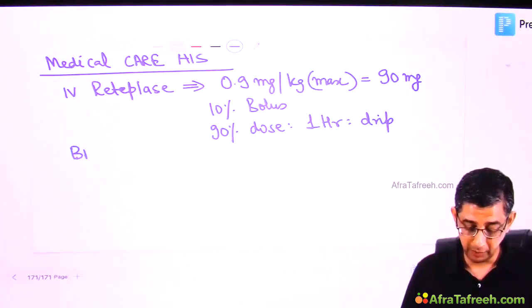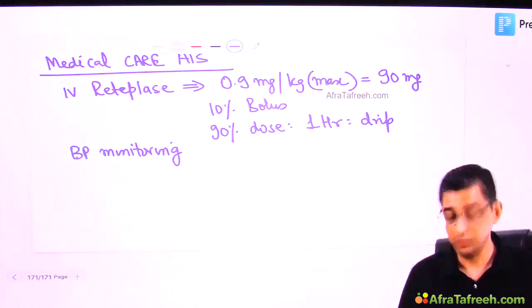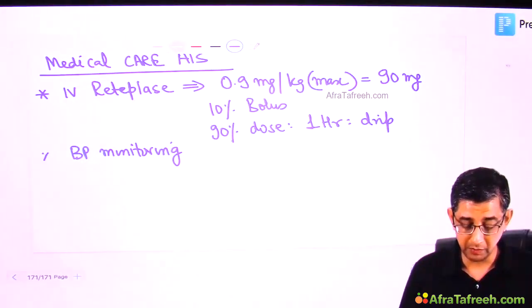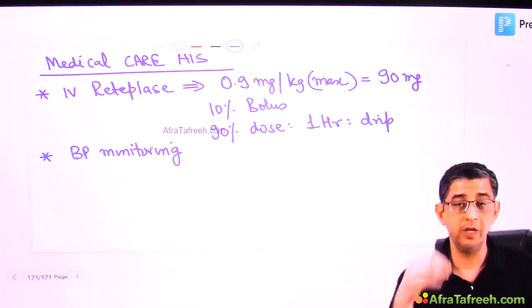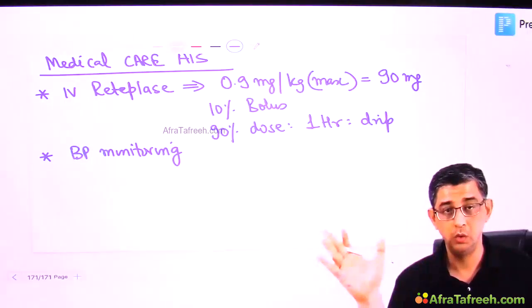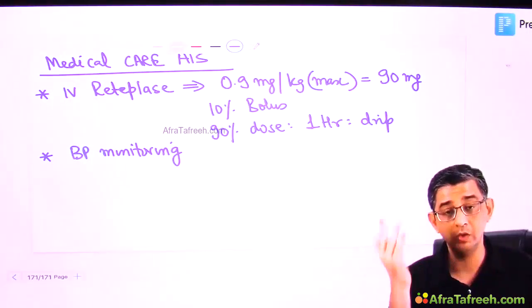Along with this, strict blood pressure monitoring is to be done because you can have a hypertensive crisis even in ischemic stroke. There is no guarantee that a hypertensive crisis will always contribute to hemorrhagic stroke. The normal thought process is, if it is a hypertensive crisis, it is a question of hemorrhagic stroke. No, a hypertensive crisis can occur in ischemic stroke also.